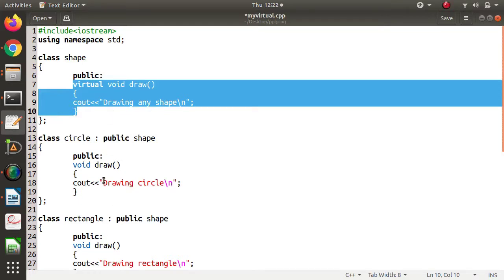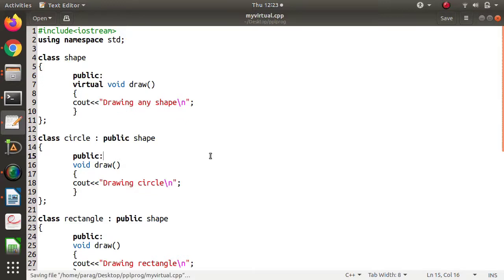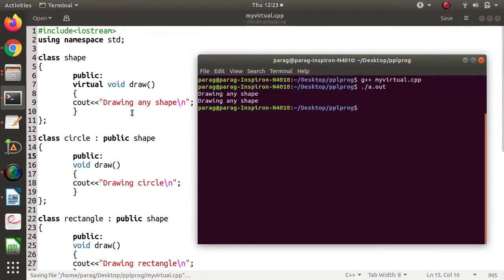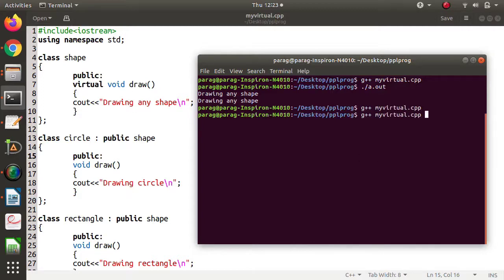And because of that, whenever there is a conflict that there are multiple functions with the same prototype, at that time this function will be virtual. Now we will see the output. So same program, we have just added one keyword virtual here. Again we will compile this and now we'll run this. Now you can compare the outputs.